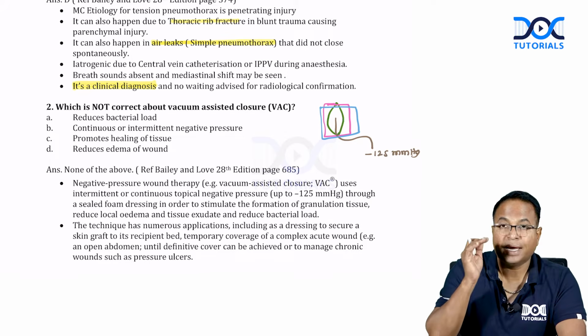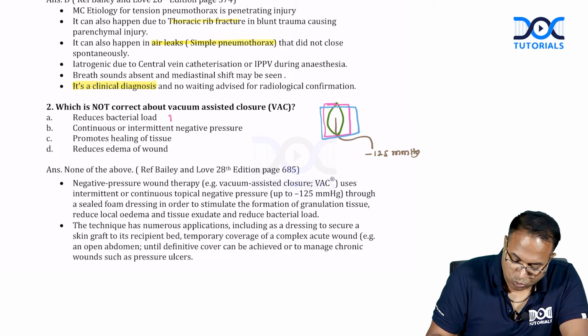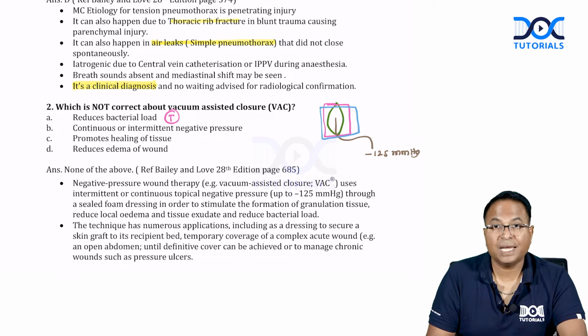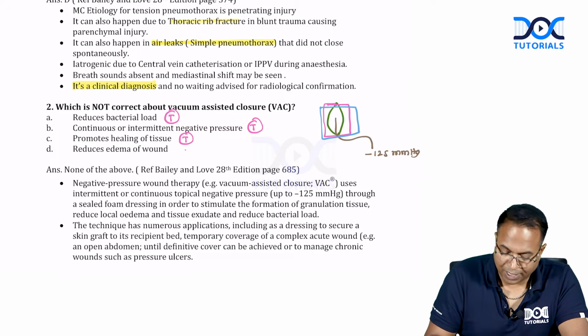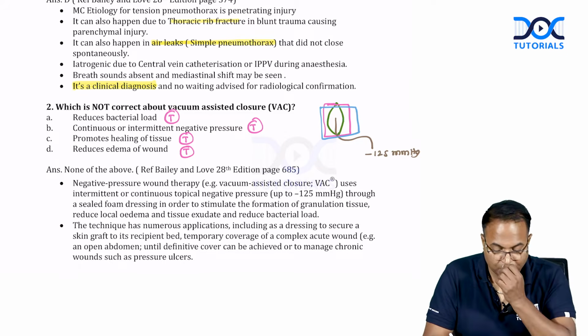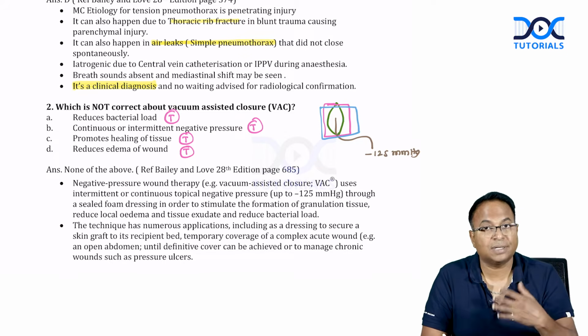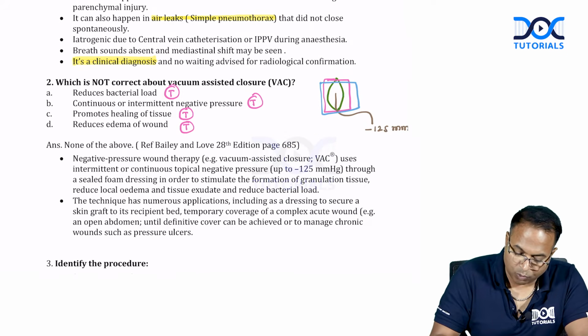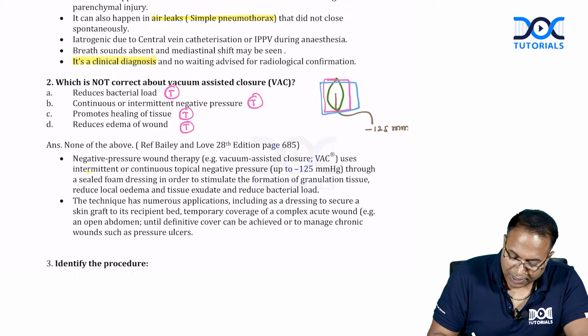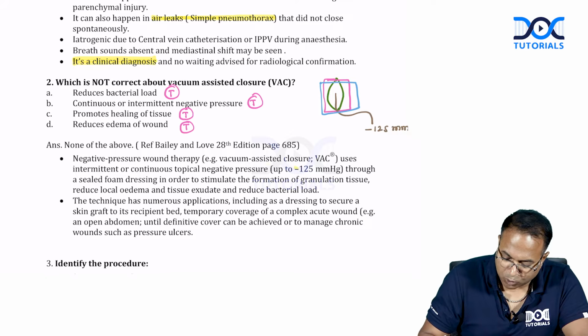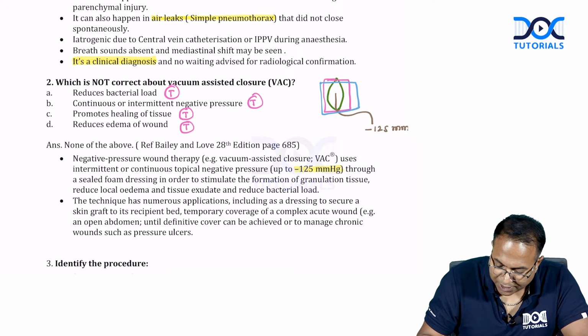The answer for this, it reduces bacterial load. Yes, it is true. Continuous or intermittent negative pressure is applied. Yes, it helps in the healing of the wound and granulation and reduces the edema. So from the 4 choices, all are true. There is nothing wrong in this. So negative pressure wound therapy or vacuum assisted closure device uses intermittent or continuous pressure up to minus 125 millimeters mercury.